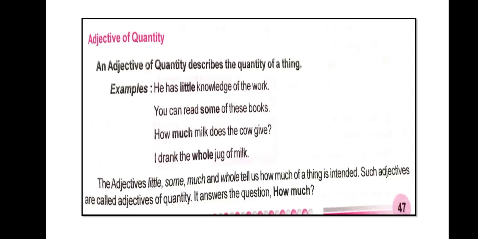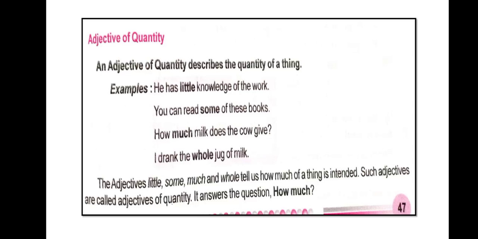Next we have adjective of quantity. What is an adjective of quantity? An adjective of quantity describes the quantity of a thing. For example: He has little knowledge of the work. You can read some of these books. How much milk does the cow give?